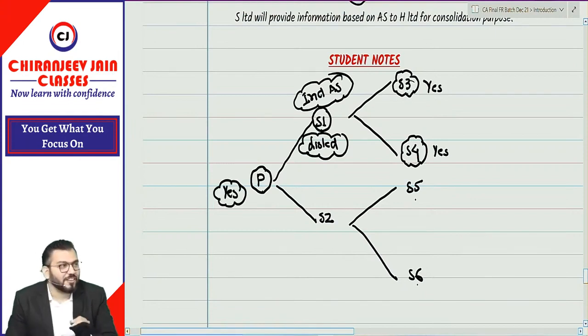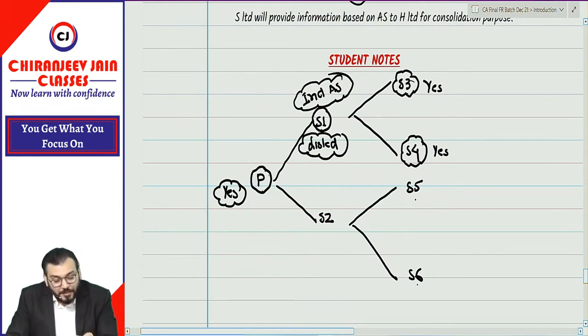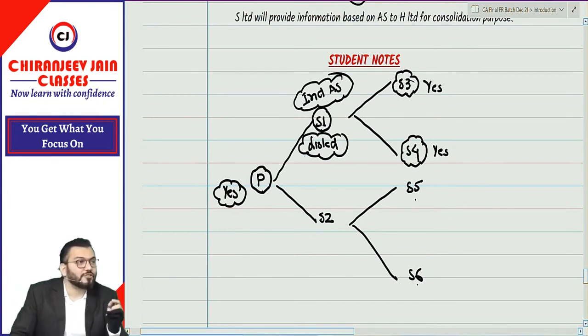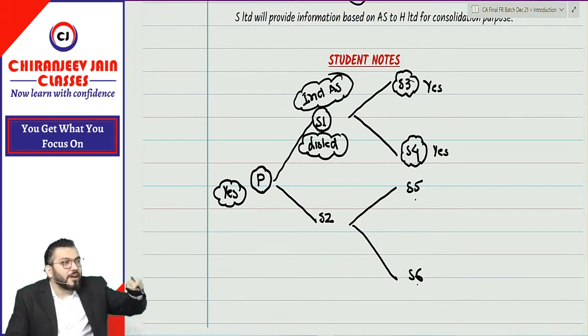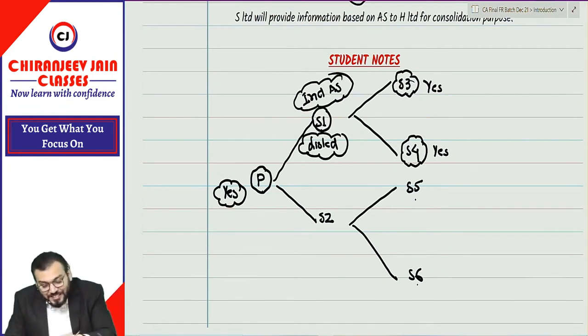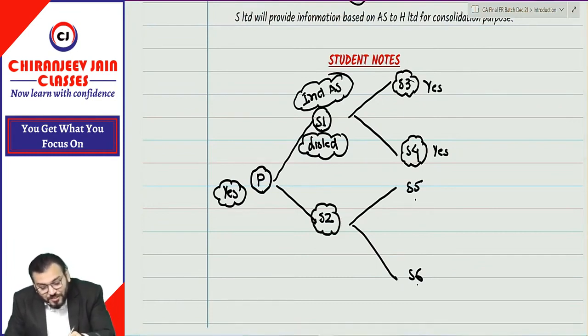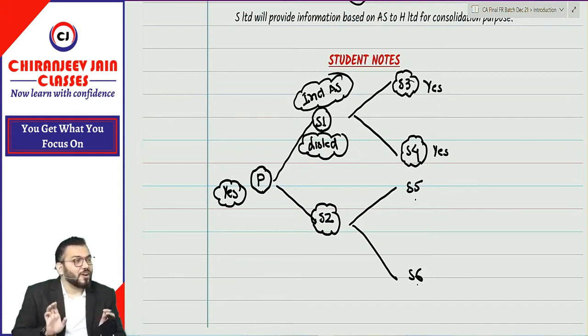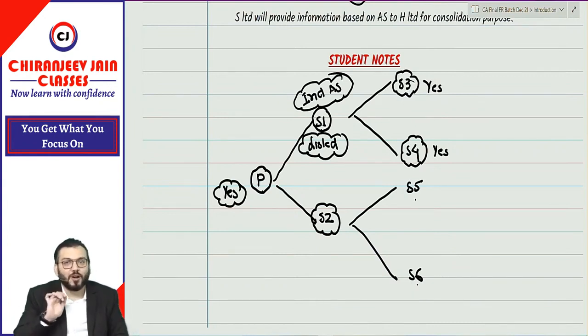Up to this, no doubt. For P, S3 and S4, no doubt. Because can I say, for S1, P is a parent company. For S1, S3 and S4 are subsidiary companies. What is mentioned in the roadmap, that parent, subsidiaries, associate and joint venture of the above, Ind AS is applicable. Now doubt will arise for S2, whether to them Ind AS is applicable. Yes or no? Now, whatever you are saying, that is correct as per common sense, but not as per the